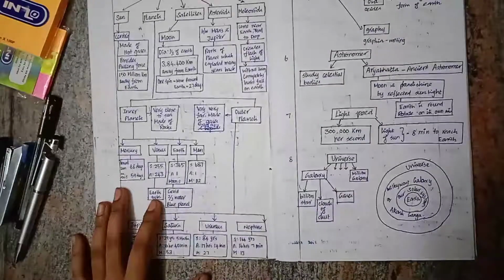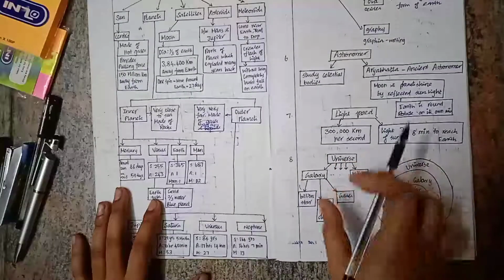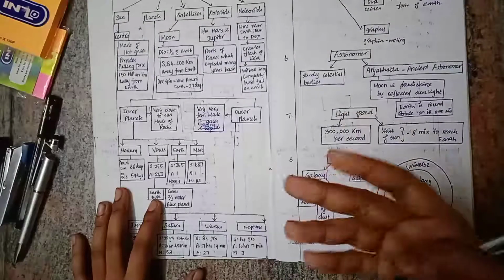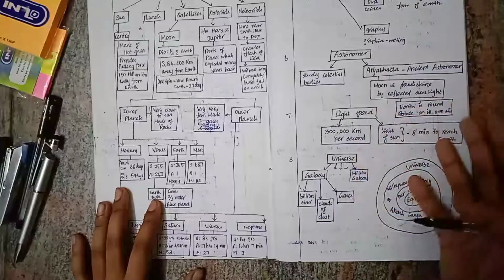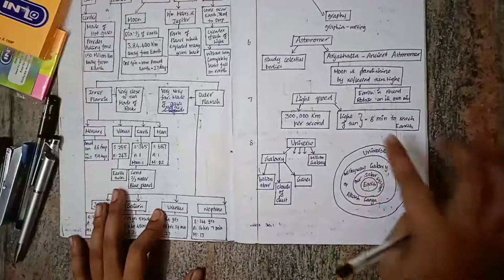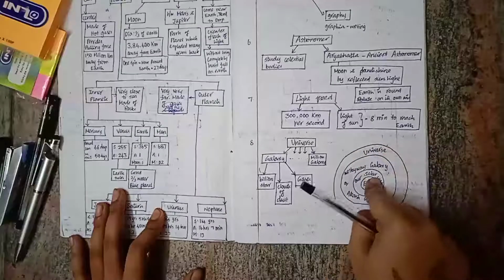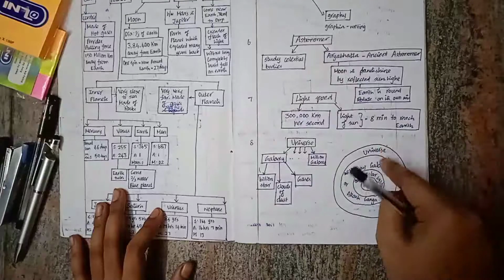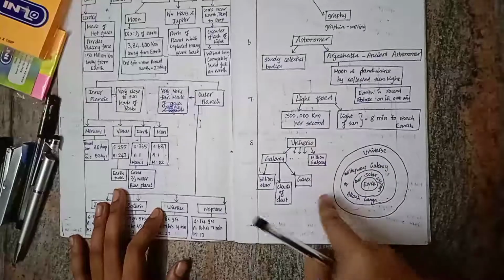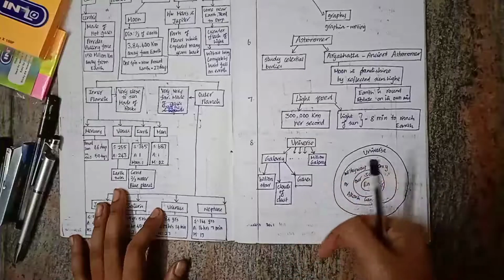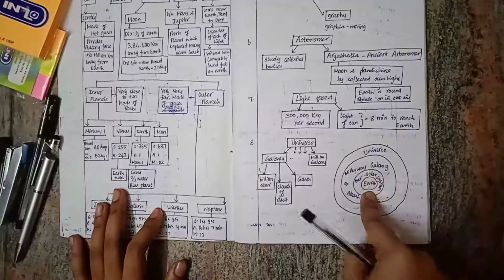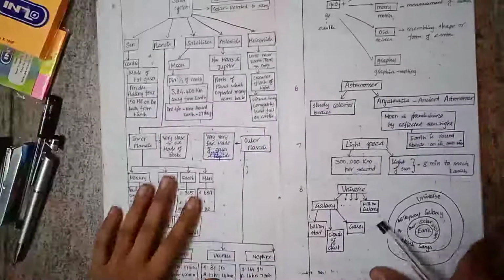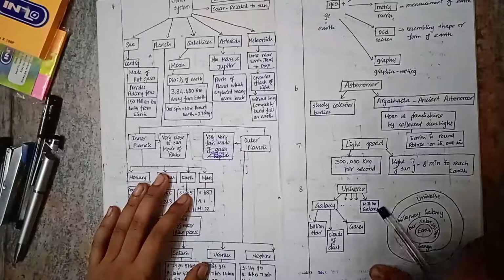Then the universe. Inside the universe there are millions of galaxies, and each galaxy has billions of stars and clouds of dust and gases. So this is an important diagram. Inside the universe we have our galaxy, the Milky Way galaxy, which is also called Akash Ganga. Inside our Milky Way galaxy we have our solar system. Inside our solar system exists our Earth, and on our Earth we exist. This is an important diagram, and these are the things related to chapter 1 of classics geography.